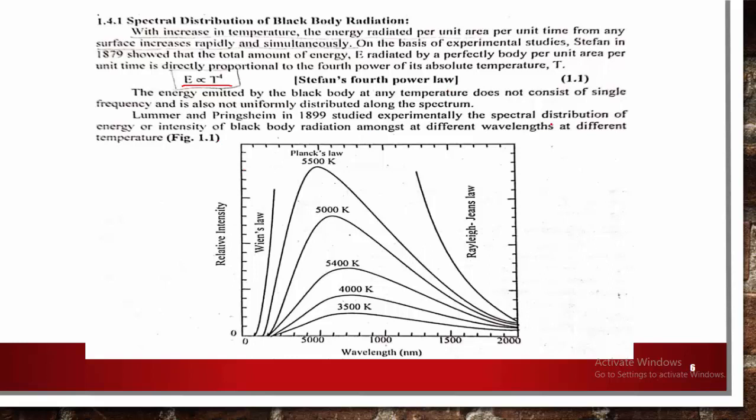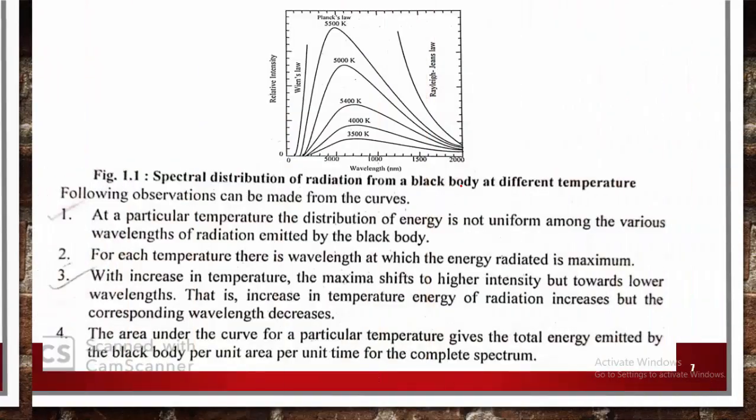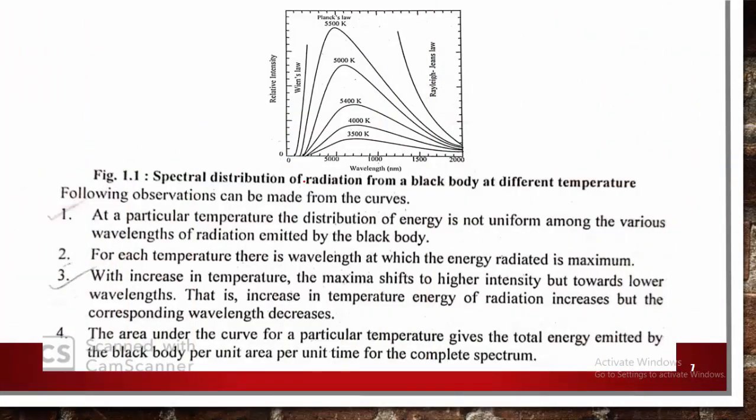Here we can see a diagram with the experimental distribution of the energy and intensity of black body radiation amongst the different wavelengths, given in this figure with the temperature. On the x-axis wavelength is there, on the y-axis relative intensity is there. With this, we can study the spectral distribution of radiation from the black body at different temperatures. We can make the following observations from the curves.